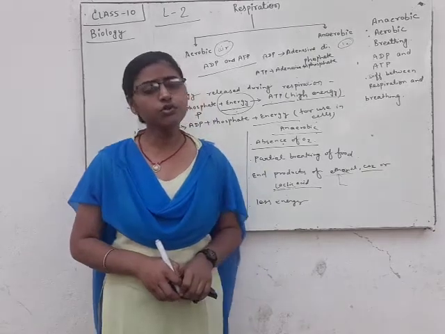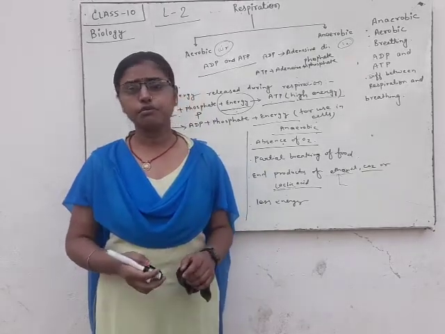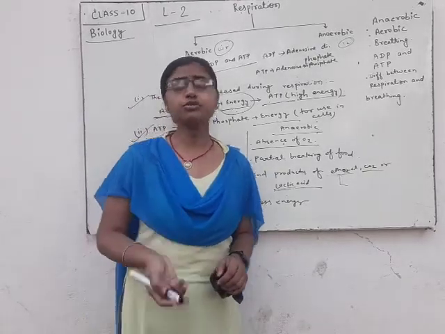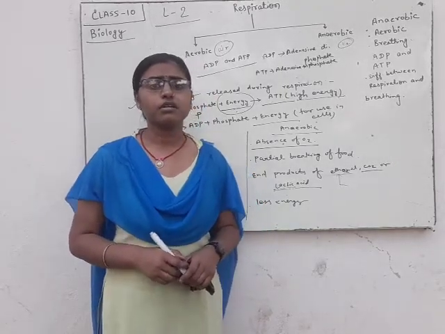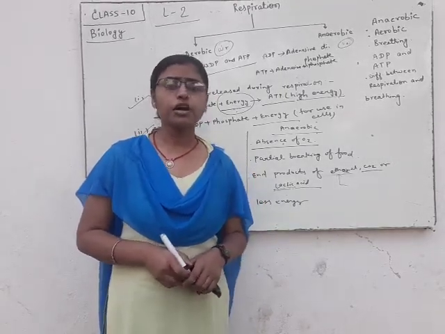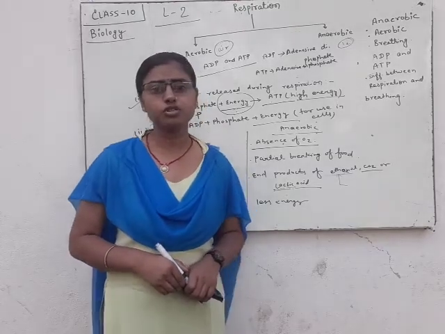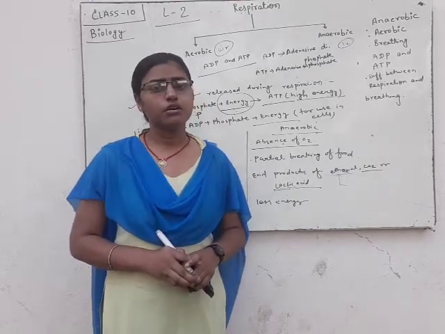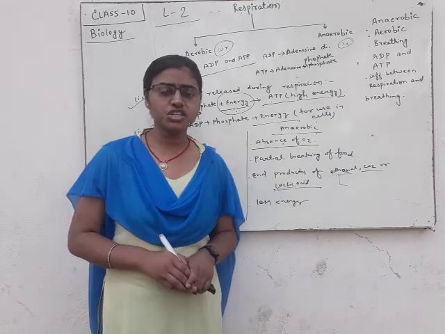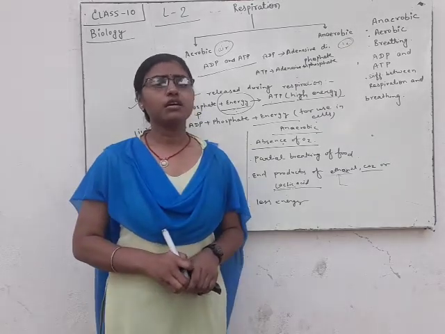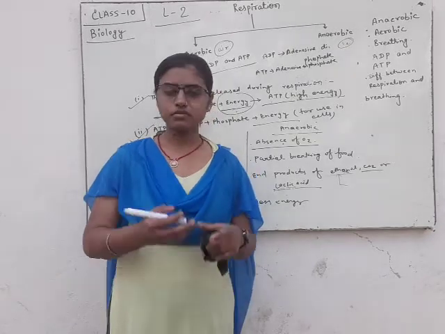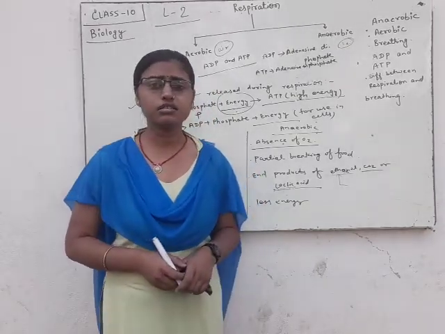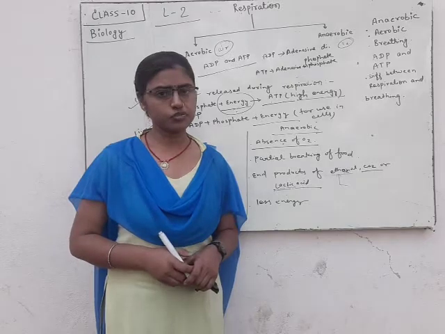Plants get CO2, it is true, but it is also true that they get oxygen for respiration. From the roots, the stem and the leaves, they also get oxygen from the atmosphere.